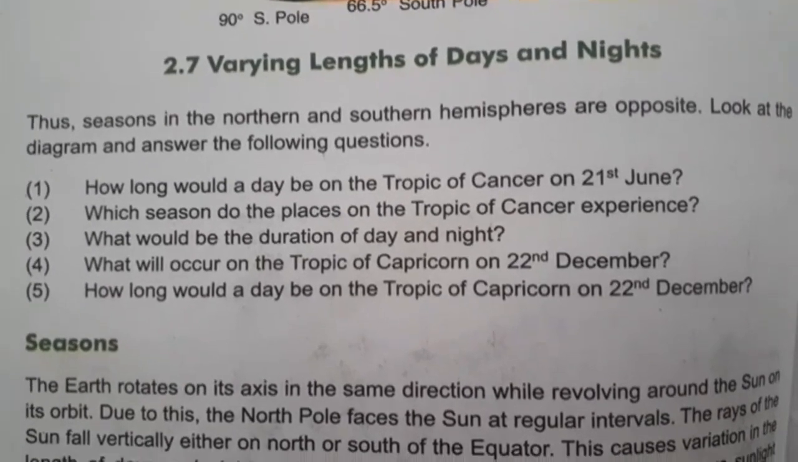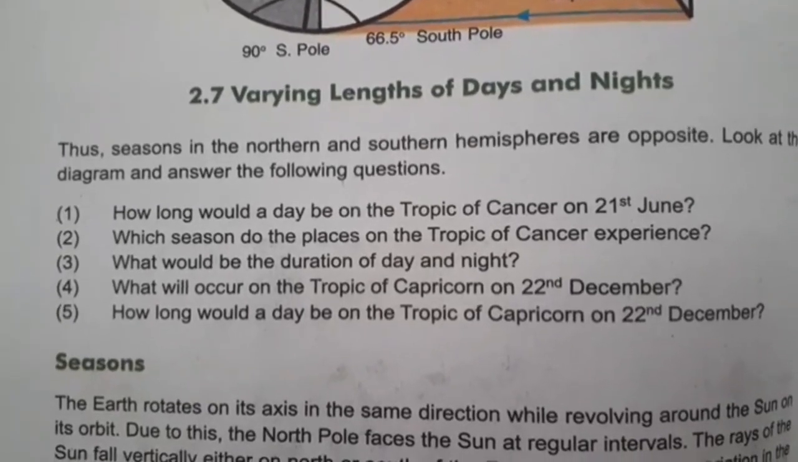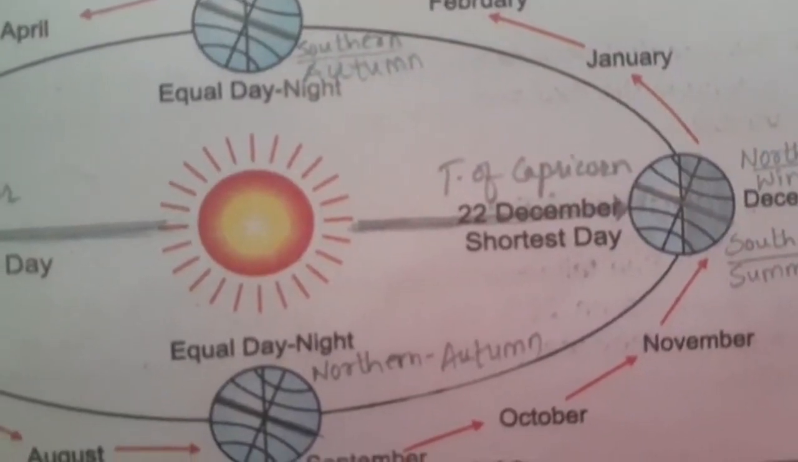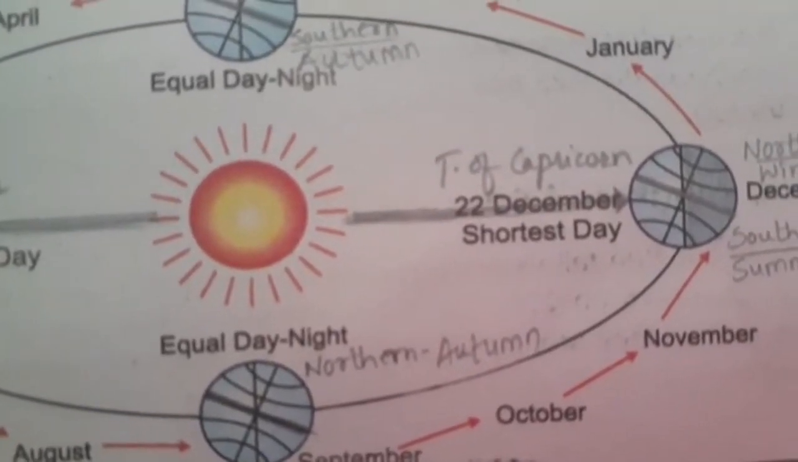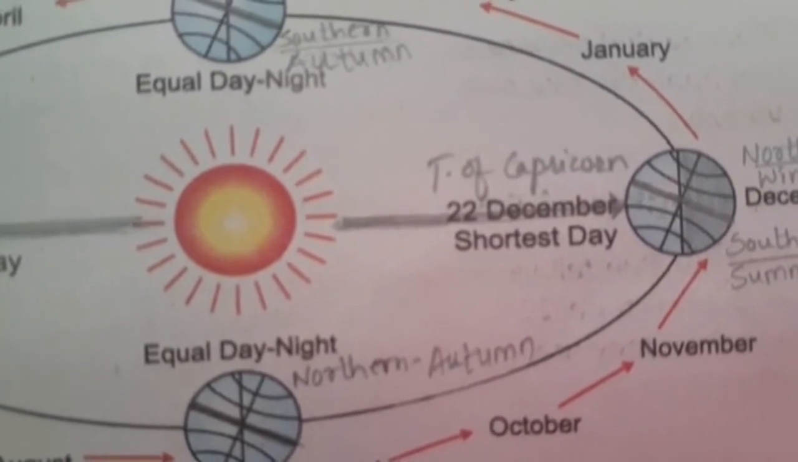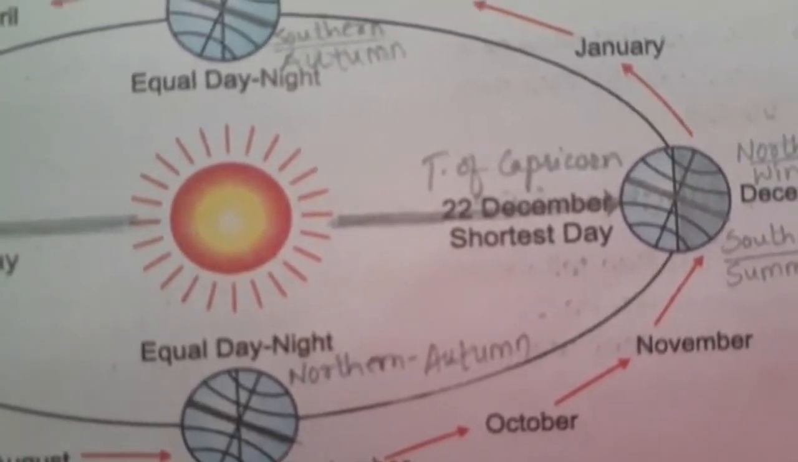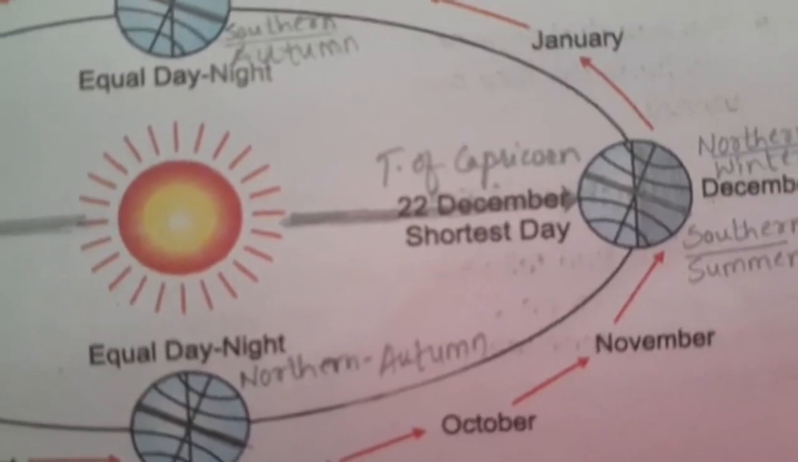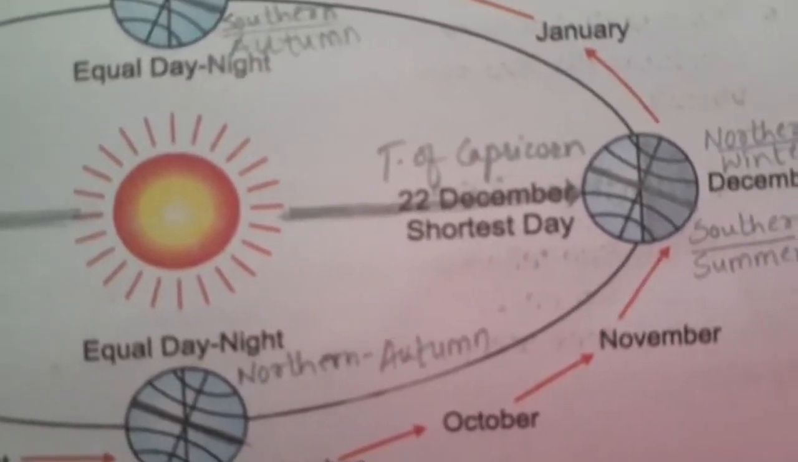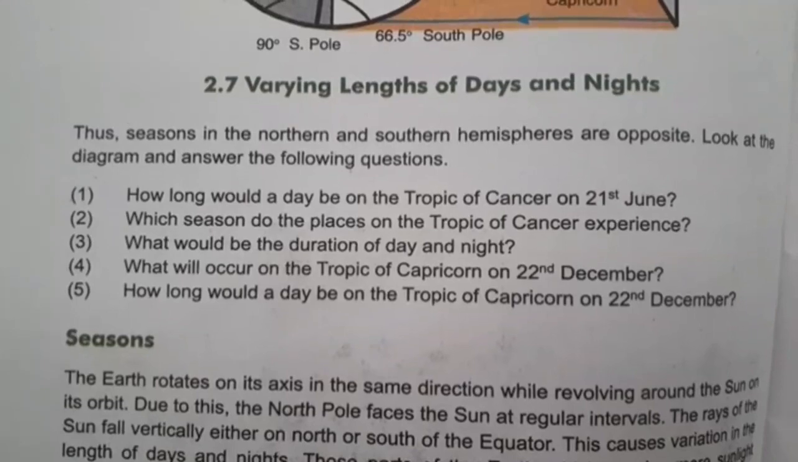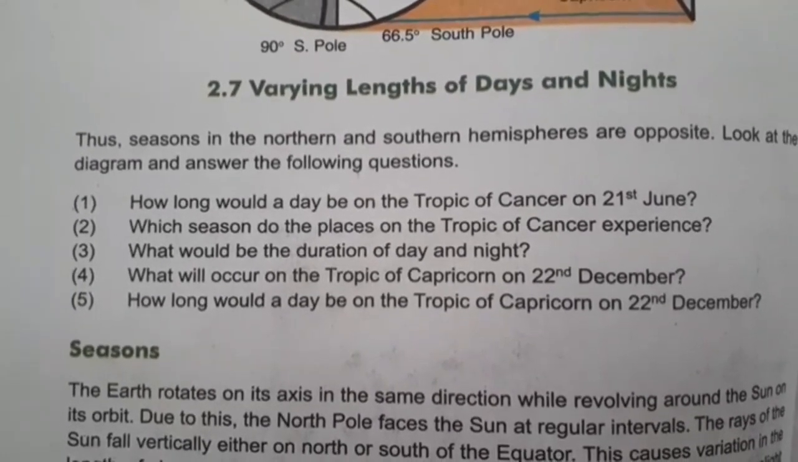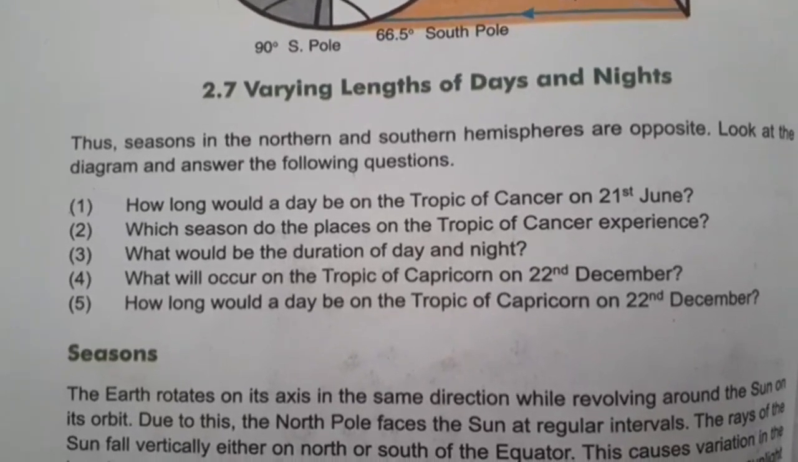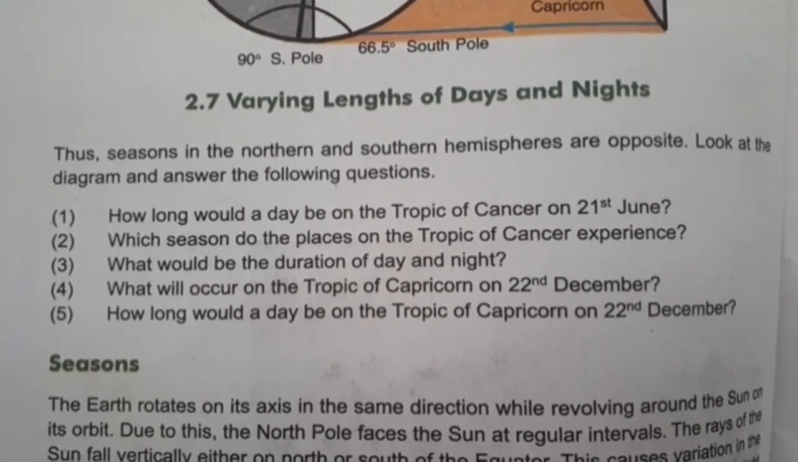Question number 4. What would occur on the Tropic of Capricorn on 22nd of December? Now see here. On 22nd of December, the sun rays are directly falling on the Tropic of Capricorn. So that whole portion will have longer days and shorter nights, and the season would be summer season in the southern hemisphere. Question number 5. How long would a day be on the Tropic of Capricorn on 22nd of December? Answer would be around 14 hours.